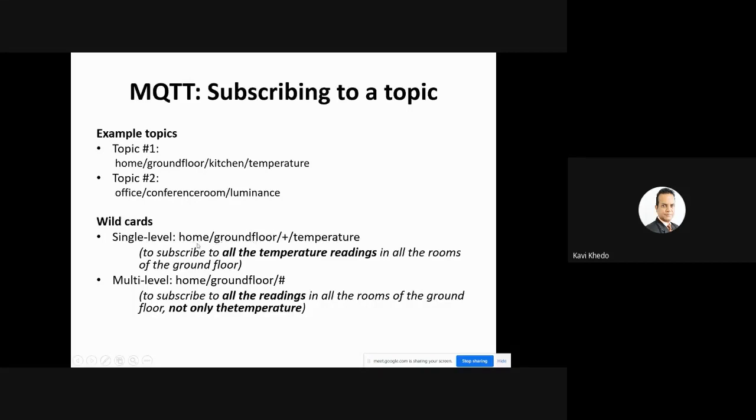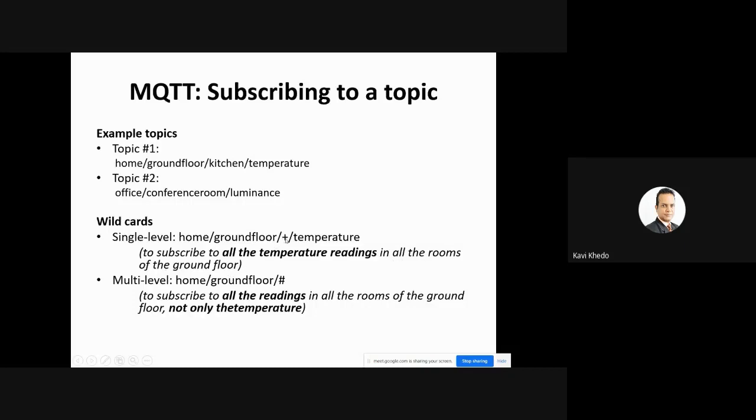Home/ground floor. In my house, in the ground floor, I want to have temperature, but temperature for what? You see here, there's a plus here. At the top, it was home, ground floor, kitchen, temperature, so I know the temperature in the kitchen. But here, I say home, ground floor, I see a plus, then I see temperature. What does that mean? I want to have all temperatures on the ground floor from all the rooms in the ground floor, not only kitchen, but all. The plus here means all temperatures on the ground floor, to subscribe to all temperature readings in all the rooms of the ground floor.